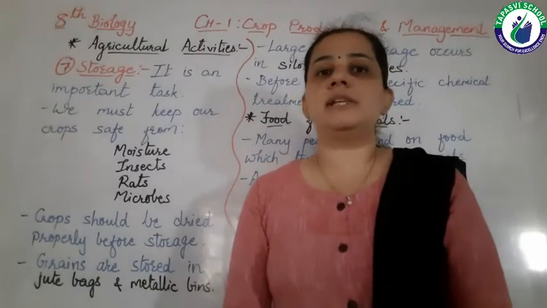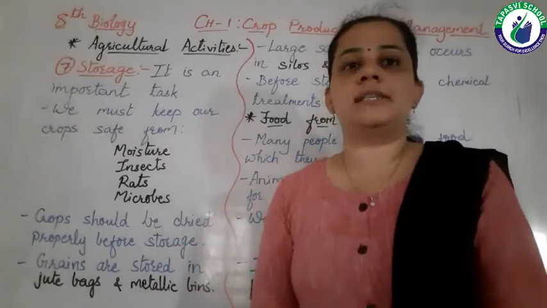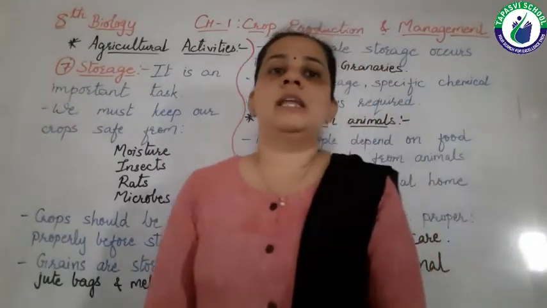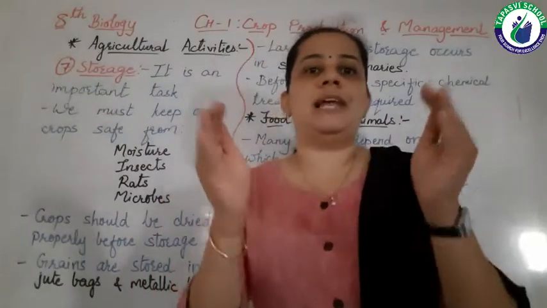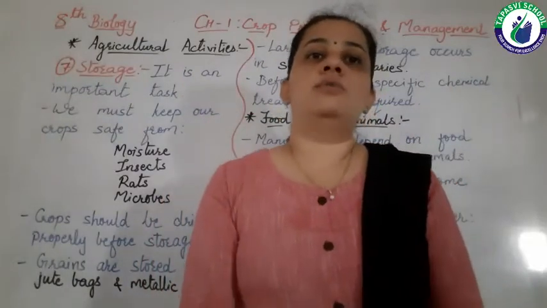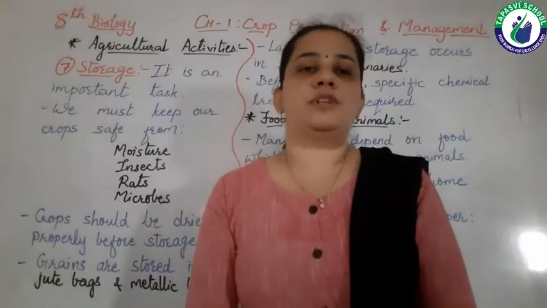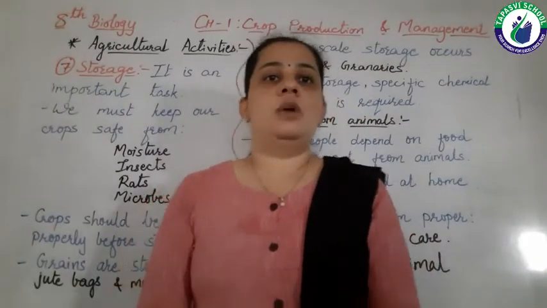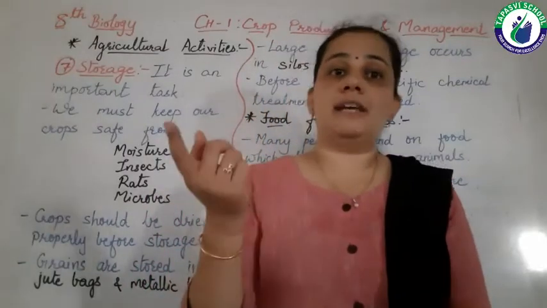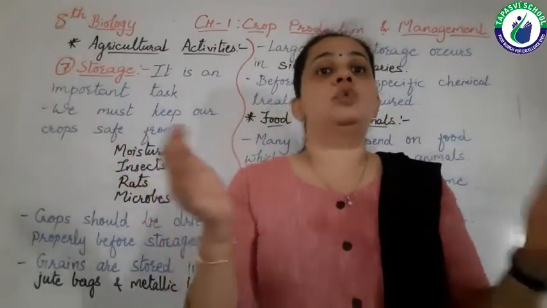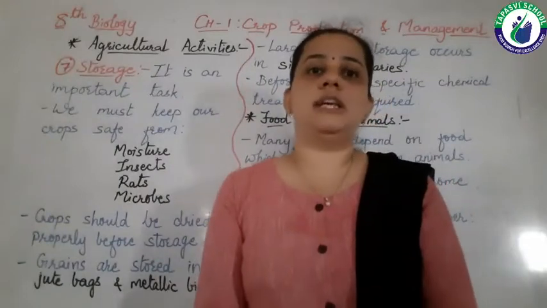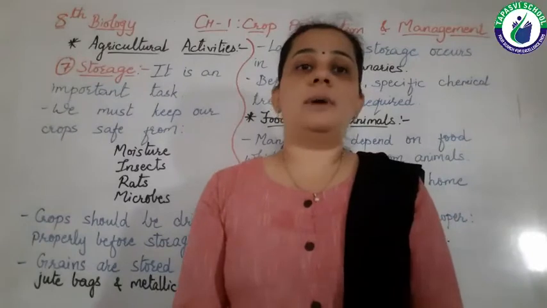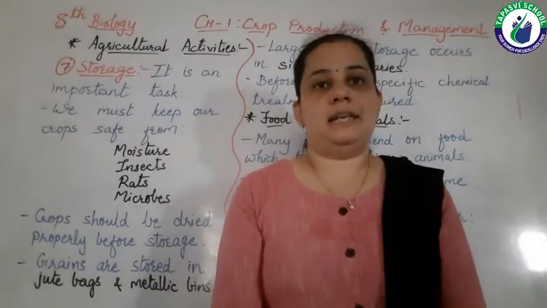This can be done by two processes. One is threshing and the other is winnowing. Generally, farmers who have small land can do the winnowing. Winnowing is a better option for them. Now there are machines available which can do both harvesting and threshing together, and this machine is known as a combine. So this is all about the last lecture.